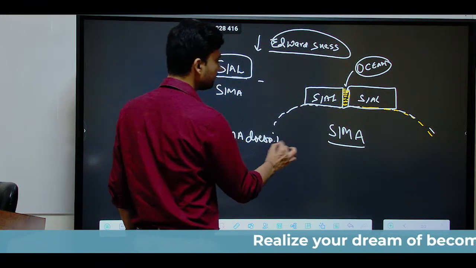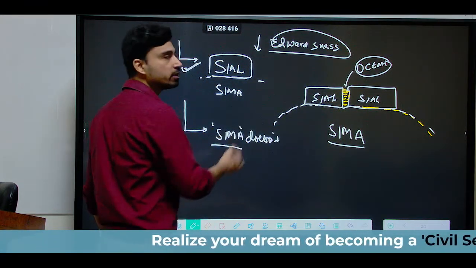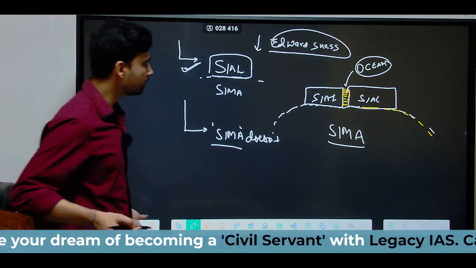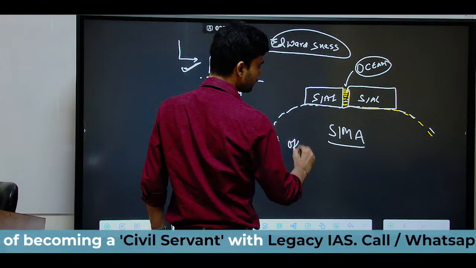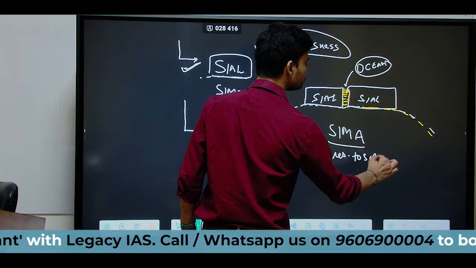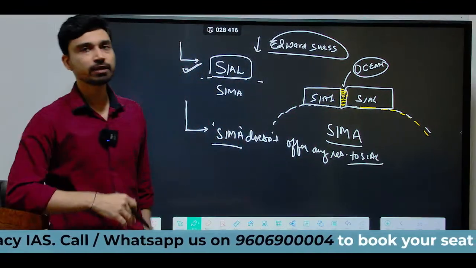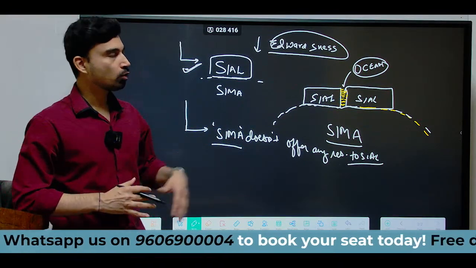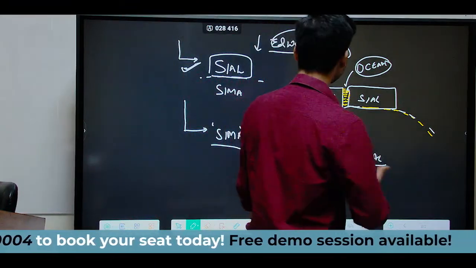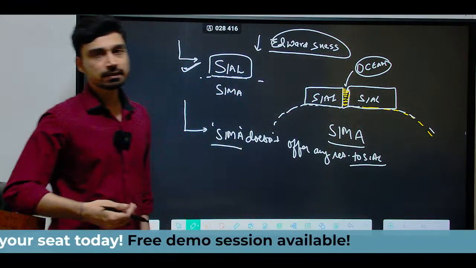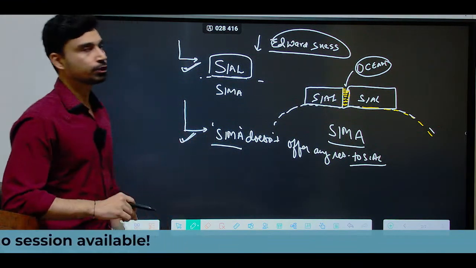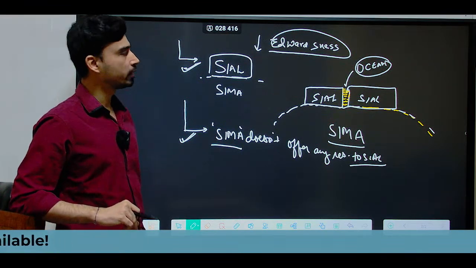This he will change in the later stages, but in the beginning when he was making the assumption, he explained that the Sima layer, the second, middle layer of the earth, does not offer any resistance to the Sial layer. That means as Sial moves over Sima, it moves freely without any resistance, the same way a boat moves over a river. Similarly, the Sial is freely floating over the Sima layer. So this is the second and most important assumption that Alfred Wegener has stated in his continental drift theory.